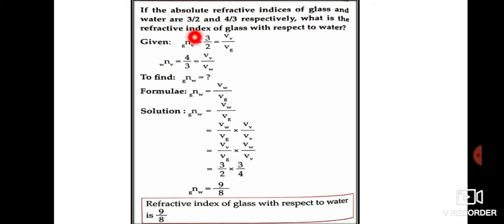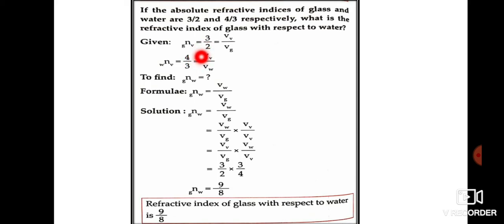So refractive index of glass with respect to vacuum is 3 by 2, and refractive index of water with respect to vacuum is 4 by 3, and we have to find the refractive index of glass with respect to water. Okay, now what is given? Refractive index of glass with respect to vacuum is 3 by 2.